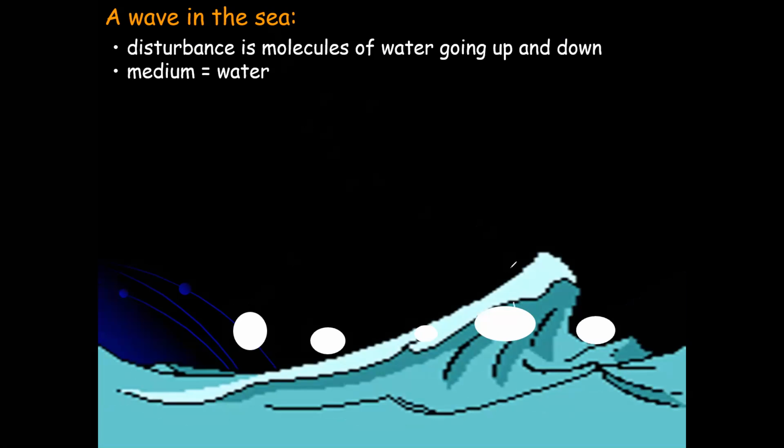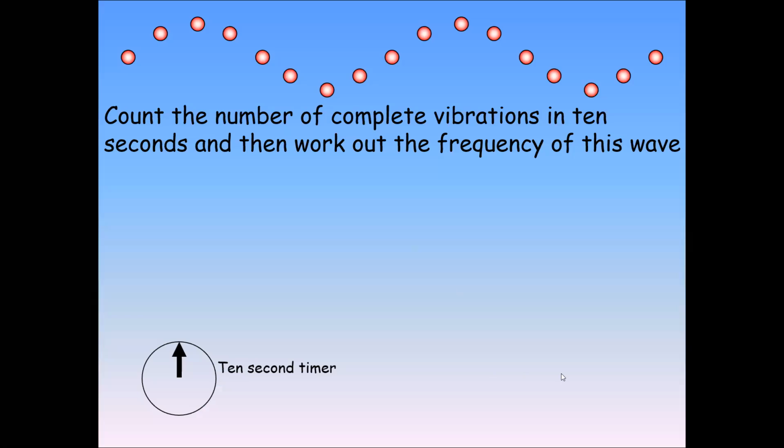Which direction are these particles moving? Either they move up or down, but the energy transfers from one place to another. Yes, the energy is transferred towards the right hand side.